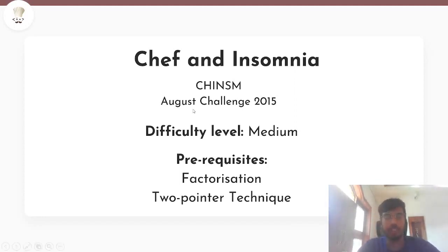The problem appeared in the August Challenge 2015. The difficulty level of this problem is medium. To solve this problem, there are no such hard prerequisites. It's just that you should be aware of the factorization.